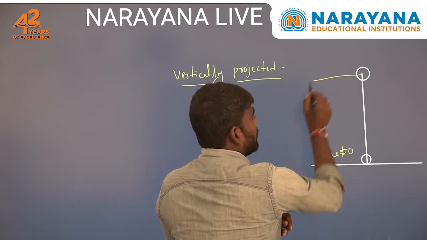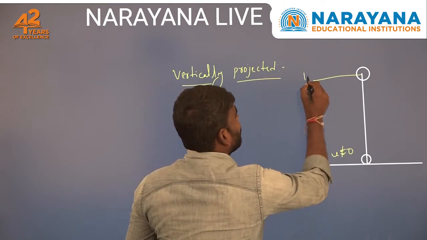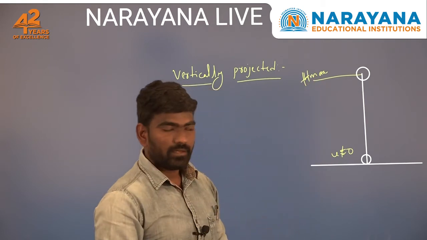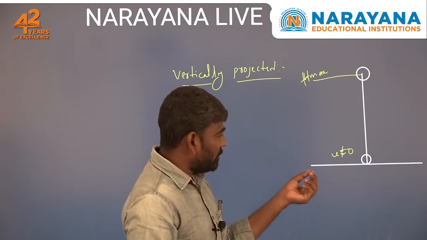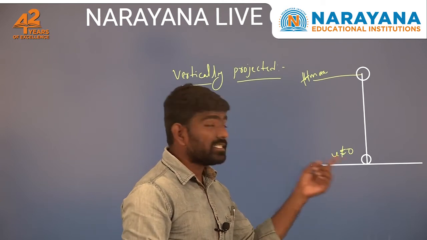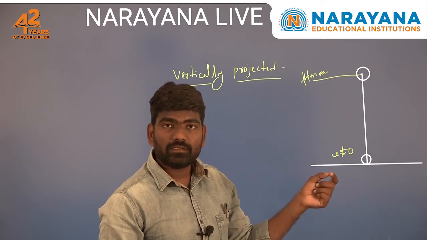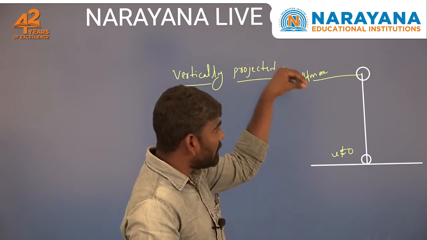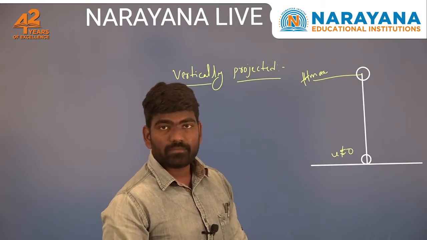Now whatever the displacement or position it reaches, that we call the maximum height. Simply we can call it h max, maximum height. Now what about the acceleration? See, generally acceleration is nothing but a change in velocity. We know the initial velocity is not equal to 0, and at its maximum height it will be at rest for a few milliseconds, and again it will come back down.